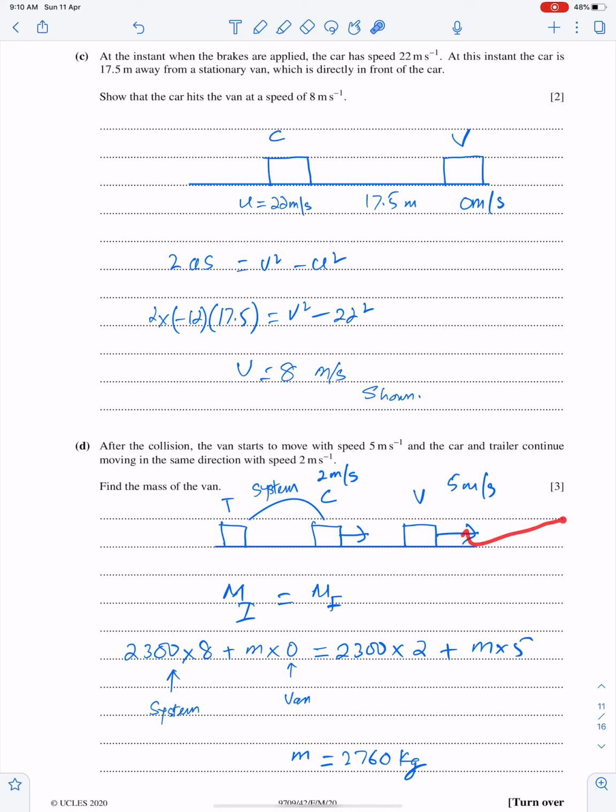Now consider this after the collision. This is before the collision and this is after the collision. Now the mass of system is 2300 and the velocity is 2 meter per second. And mass of the van is m and the velocity of van is 5. So with the help of this equation we can easily get m.